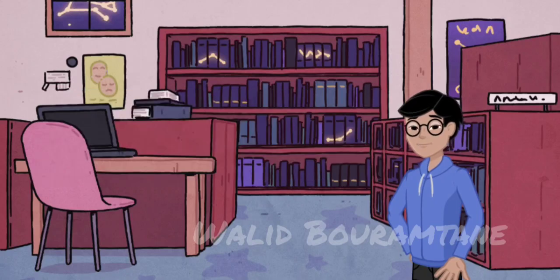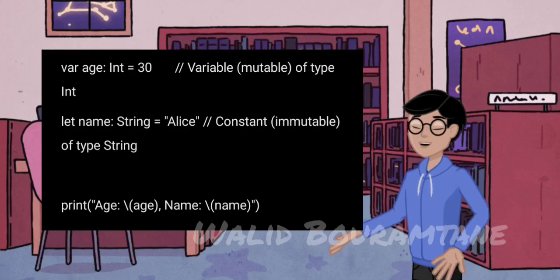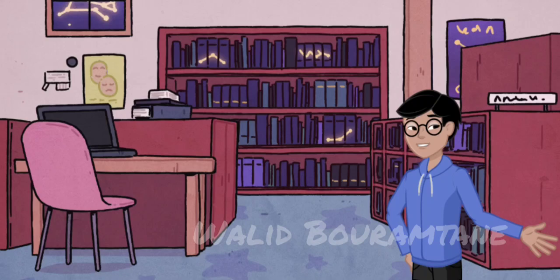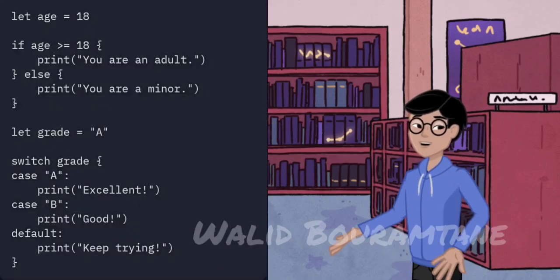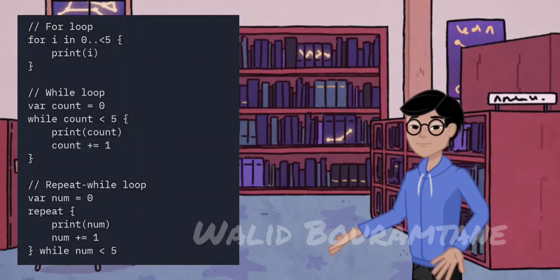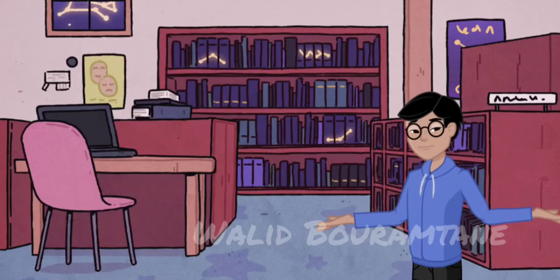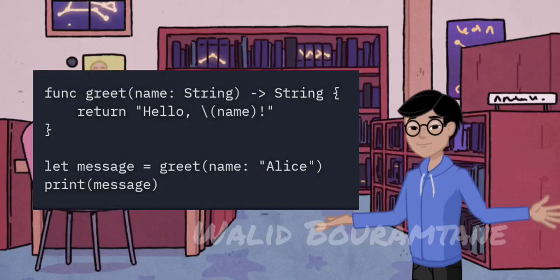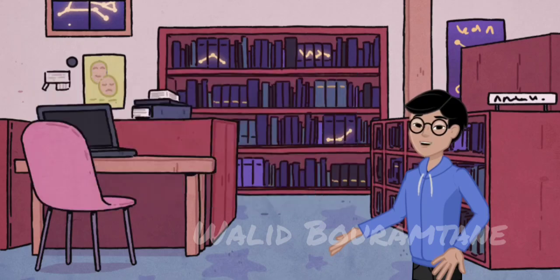Variables and data types. Swift uses var for variables that can change and let for constants. It also has strong type inference but allows explicit type declarations. Control structures. Swift uses traditional control structures like if-else and switch case for decision-making. Loops. Swift supports for loops, while loops, and repeat-while loops. Functions. Functions in Swift define reusable blocks of code that perform specific tasks. The greet function takes a name as an argument and returns a greeting message.